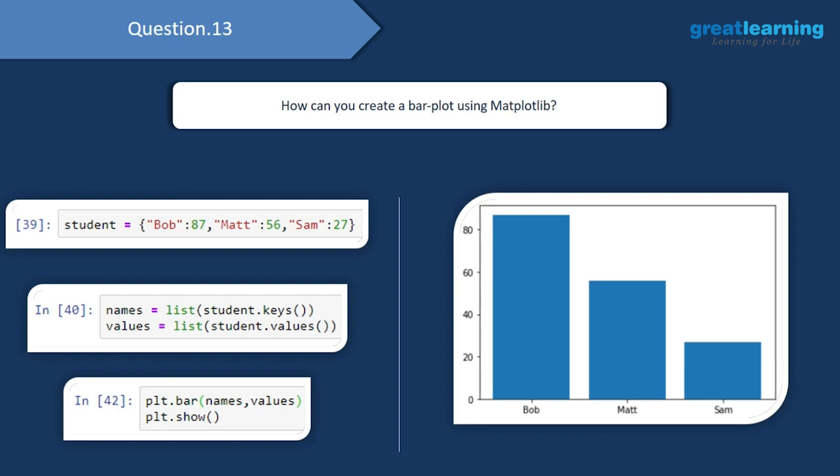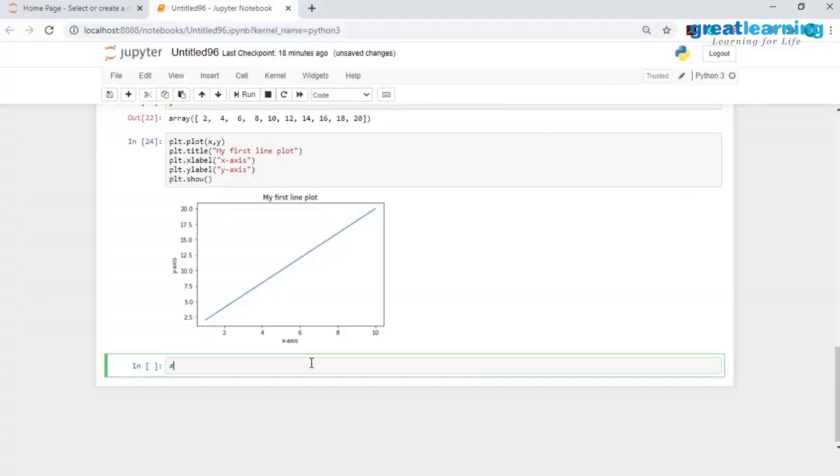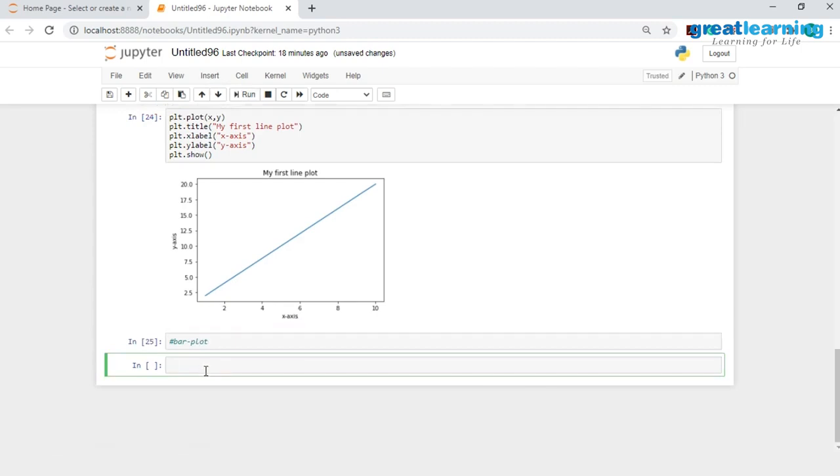And normally the categorical variable would be on the x-axis, the numerical variable will be on the y-axis. And as you guys see over here, I have names of the students on the x-axis and the marks of the students on the y-axis. Let me add in the new comment over here. I'll have bar plot. I'd have to create the data first.